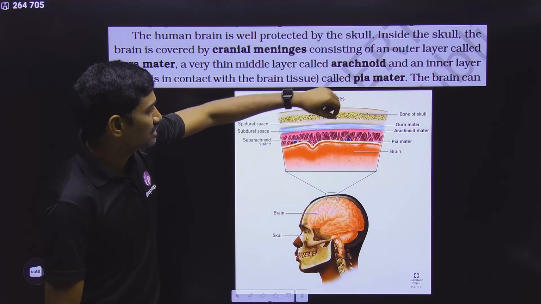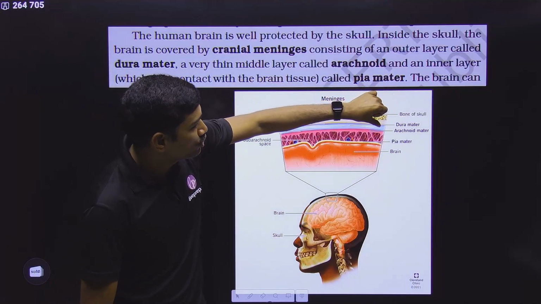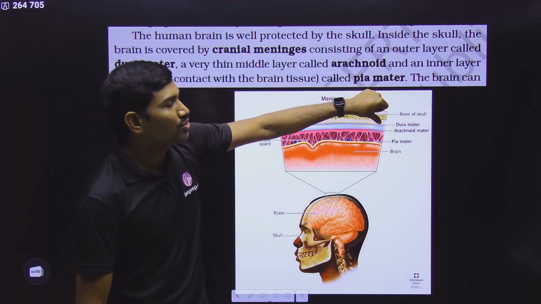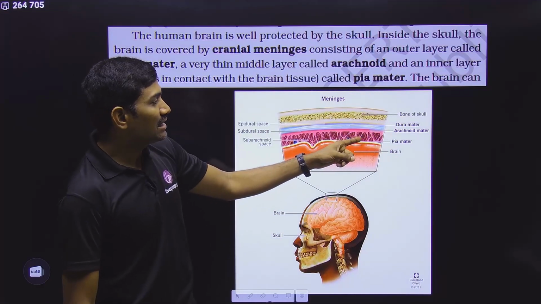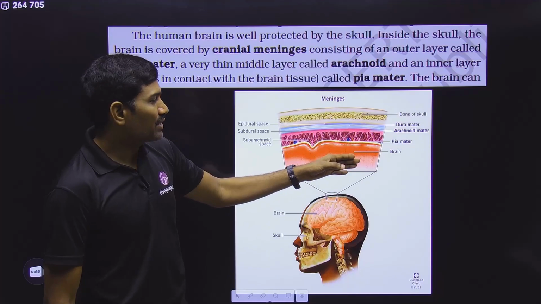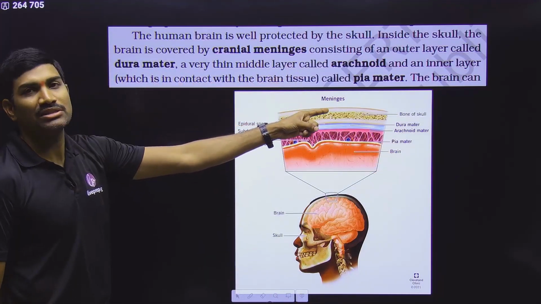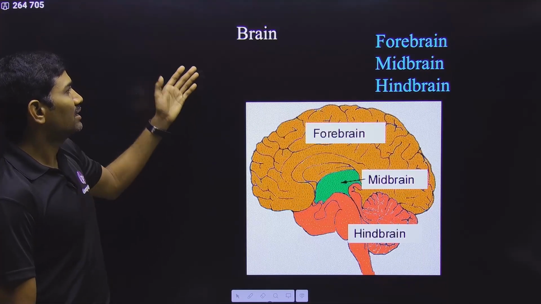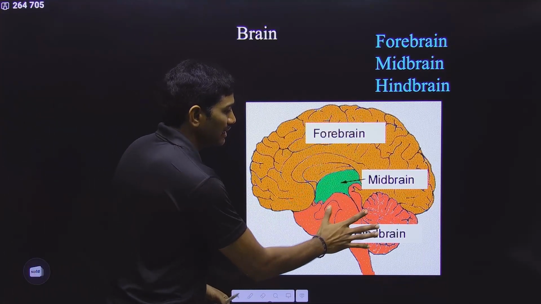Now you just observe it. This is the skull bone section, and this is the dura mater. The outer layer is called dura mater, and the middle thin layer is called arachnoid mater, and the inner one that is present very close to the brain is called pia mater. These are the three names that they have mentioned in the NCERT. Observe carefully. Next one, in the brain they are talking about the three regions: forebrain, midbrain, and hindbrain.